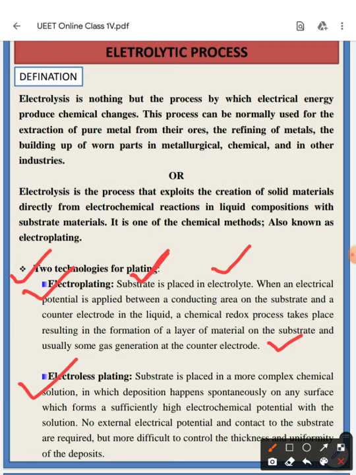Okay, so as it is an extraction process, inside the electrolyte you need to submerge the substrate, and the substrate will extract the material, and that will be plated on another material which is placed at the other end. Okay, so that process is called electroplating.